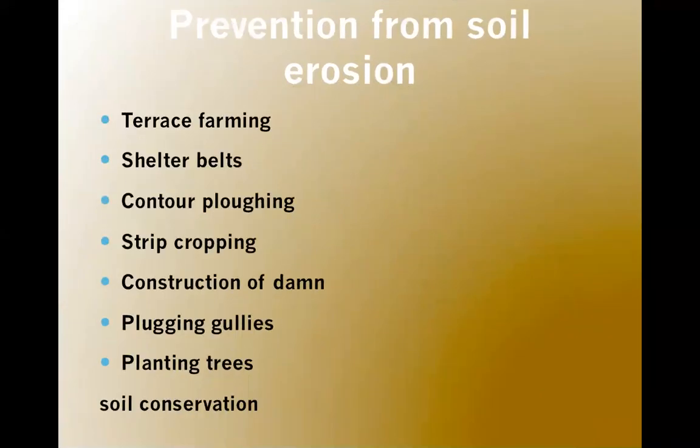At last, we are going to see the prevention from soil erosion. These are some points: terrace farming, shelter belts, contour ploughing, strip cropping, construction of dams, plugging gullies and planting trees. Soil conservation. Conservation is the last topic of our chapter.